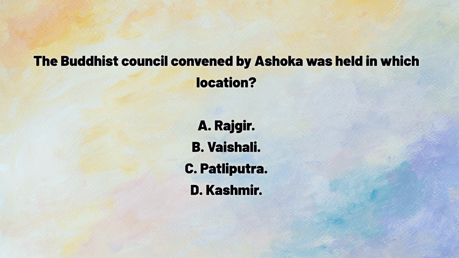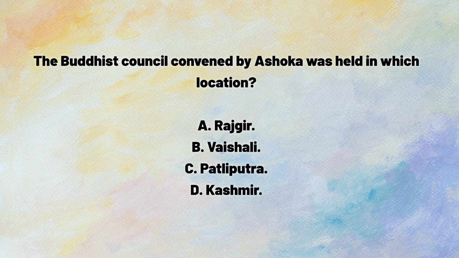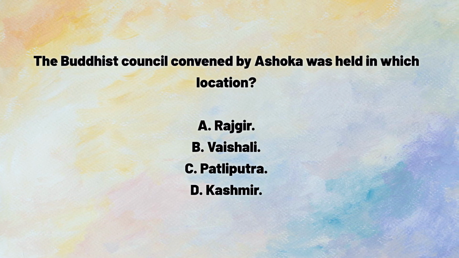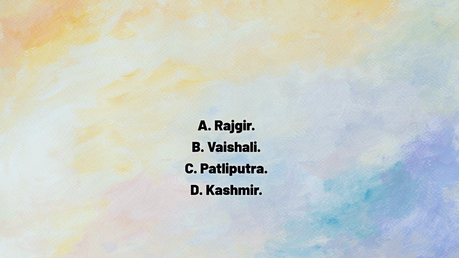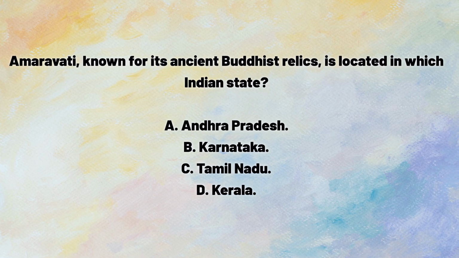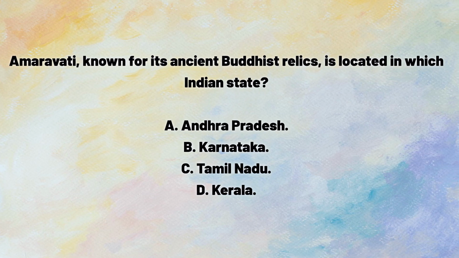The Buddhist council convened by Ashoka was held in which location? A. Rajgir. B. Vaishali. C. Patliputra. D. Kashmir. Answer. C. Patliputra. Amravati, known for its ancient Buddhist relics, is located in which Indian state?